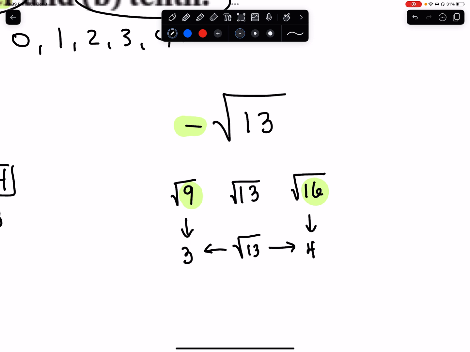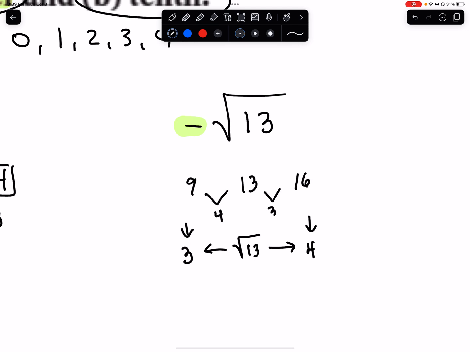Well, is 13 smack dab in the middle of 9 and 16? I don't think so. Right? If we go back to just looking at 13 and 9 and 16, 13 is 4 away from 9, but only 3 away from 16. So that means that the square root of 13 is going to be a little bit closer to 4.